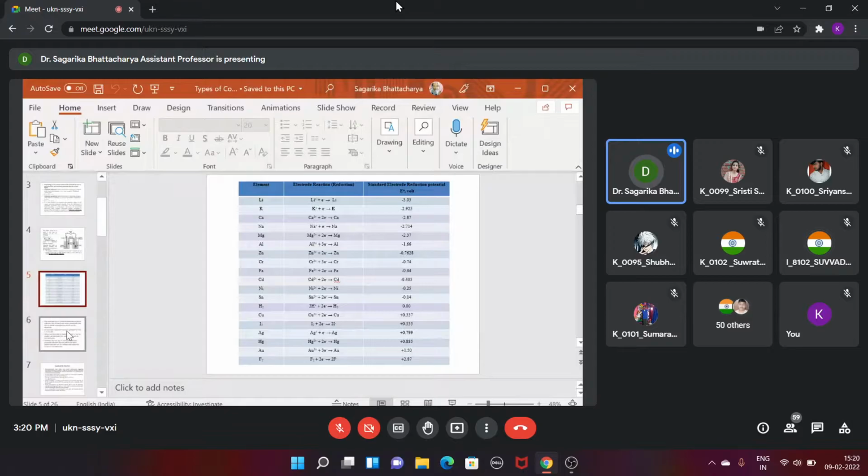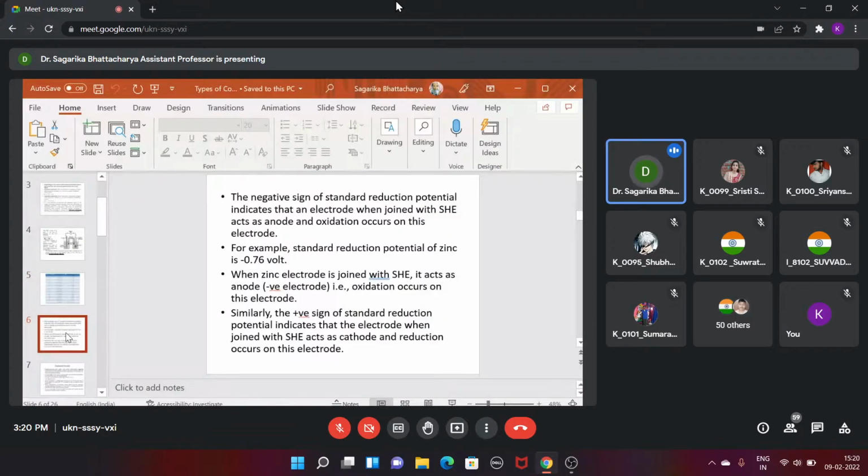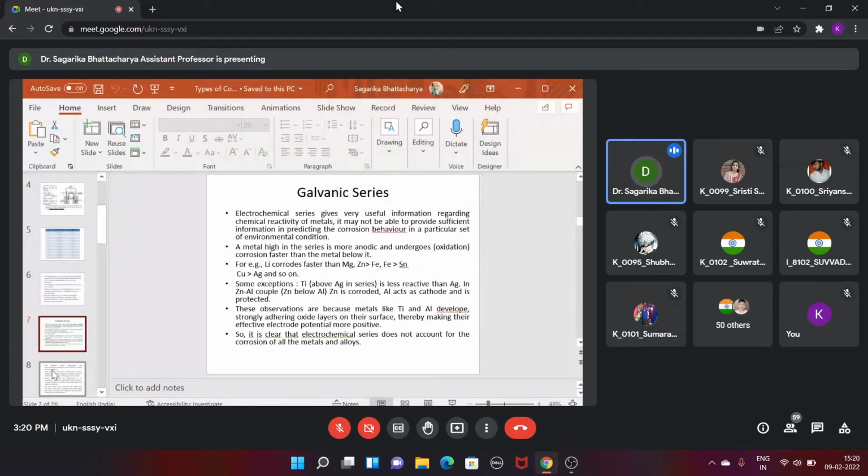So these things are done. The same thing I was talking about all this time: copper and zinc dipped into the copper sulfate solution, and then there is corrosion of the zinc, and it is coming into the solution and replacing the copper. This is an example of a galvanic cell. So what is a galvanic cell?